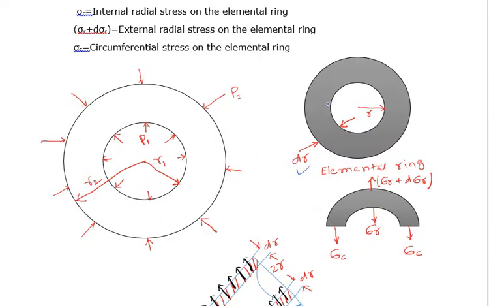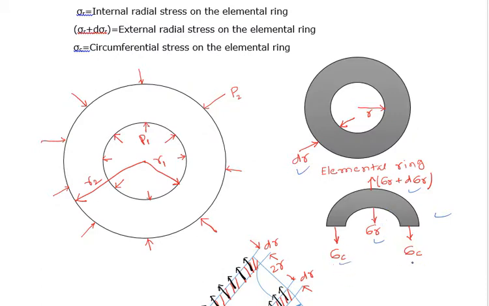Take half part of this elemental ring. This is the internal radial stress, due to the internal pressure. Sigma r plus d sigma r is the external radial stress due to the external pressure.